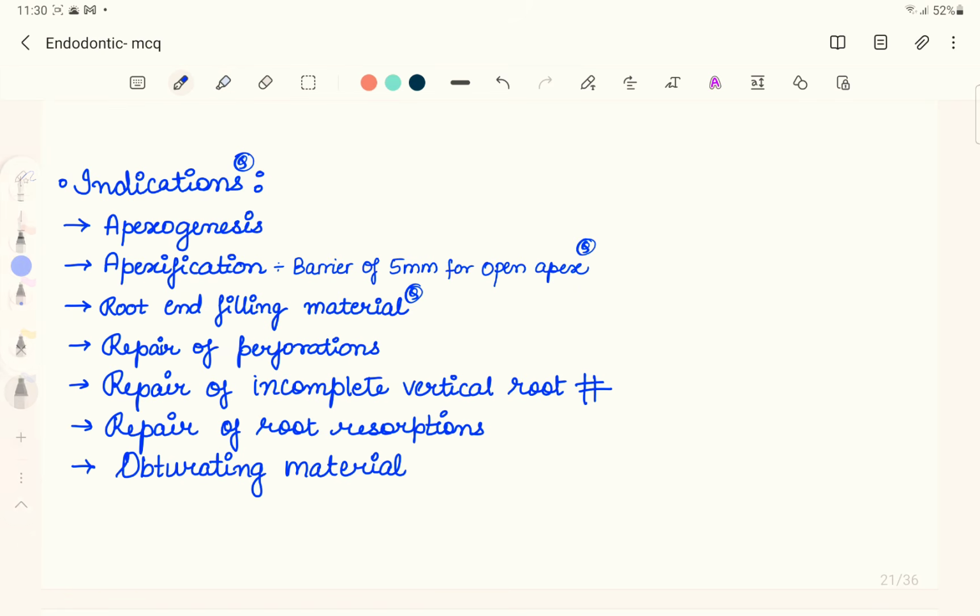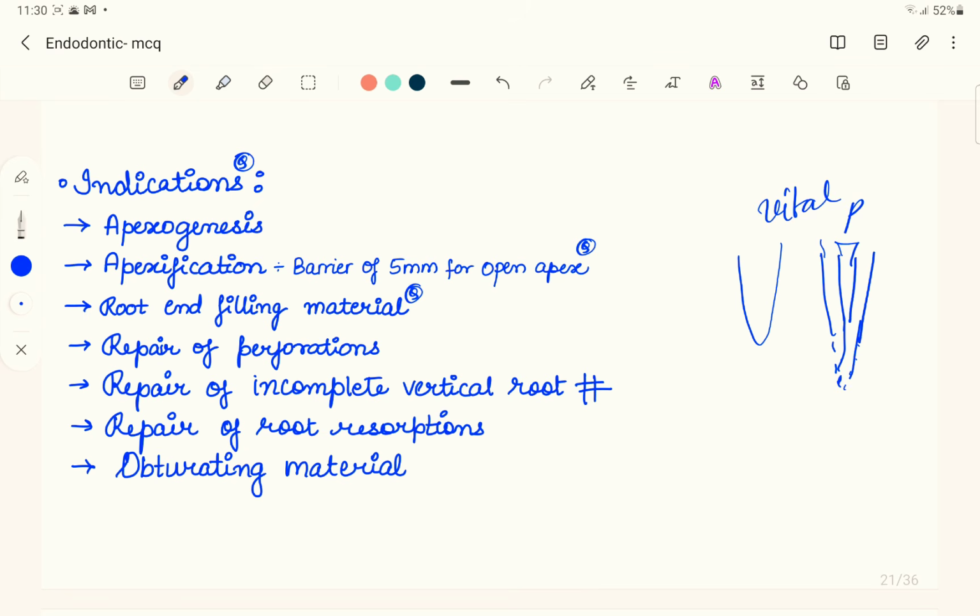That means the root has not developed properly, so this is an immature apex, and the tooth is vital. If the tooth is vital, that means we can form the root, right? This process is known as apexogenesis. We do it via a vital pulpotomy procedure,